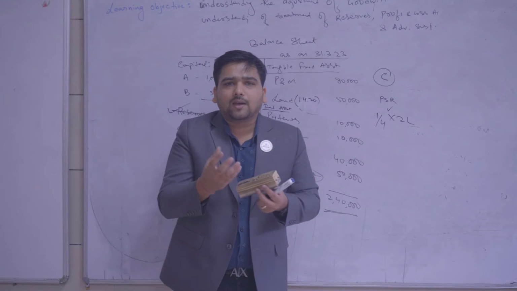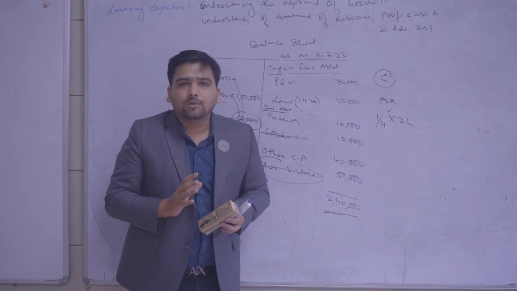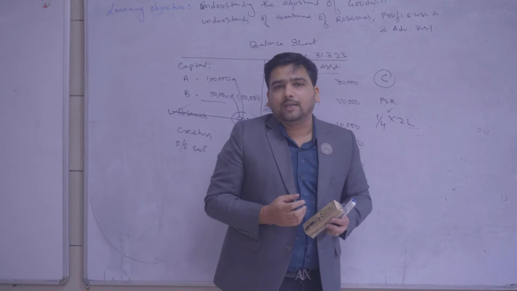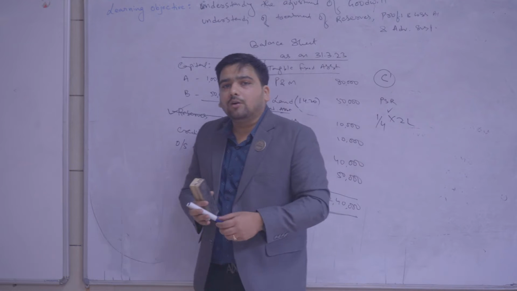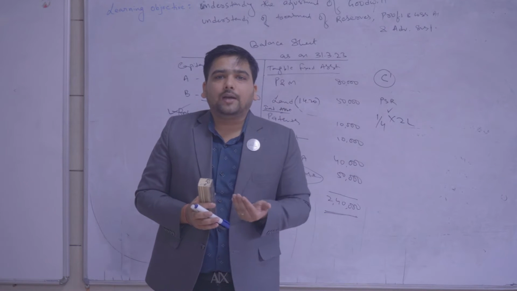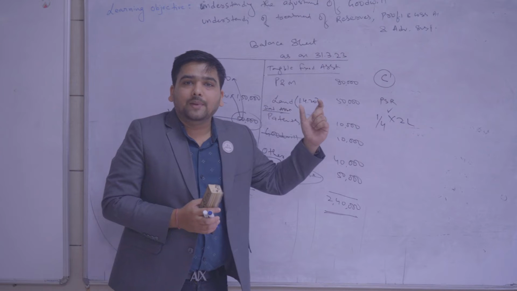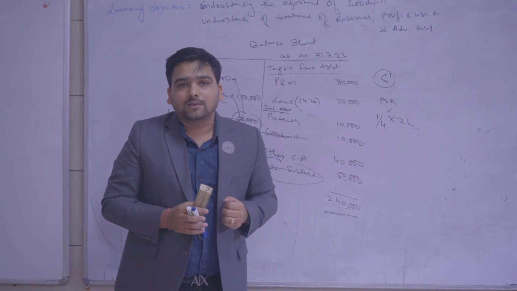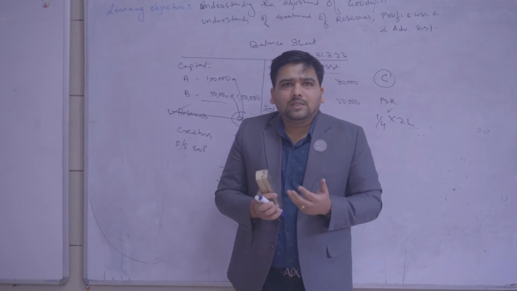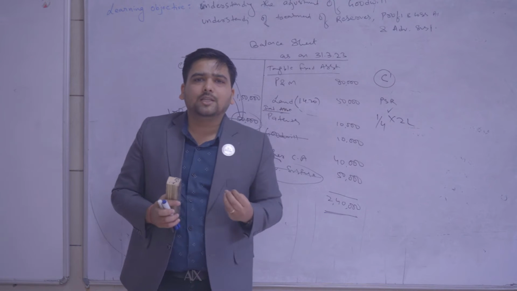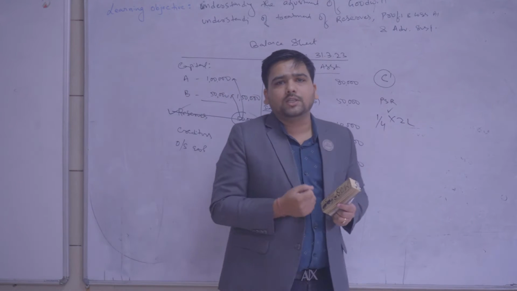So say A and B are convinced. Now what will happen if A and B are convinced and this land is sold? What is the value they will get if they sell this land? They will get 1,50,000. So what is the profit now? There is 1 lakh of profit on the sale of land. This 1 lakh profit on sale of land will go to A, B and C because they are the current partners. Now you think yourself, should she get this profit? Should this profit go to C also?